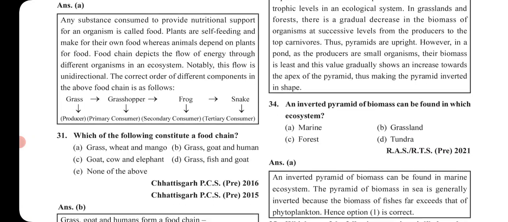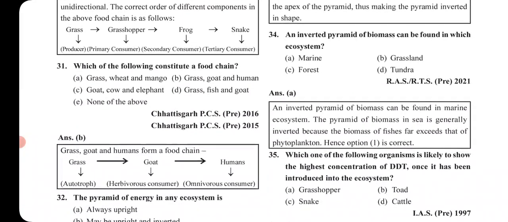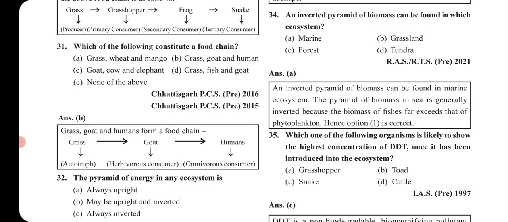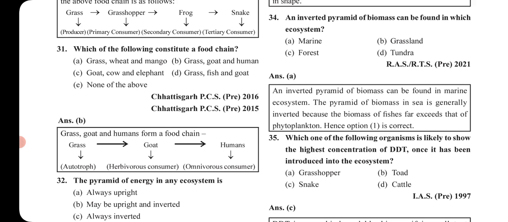Moving to the next question: an inverted pyramid of biomass can be found in which ecosystem? It is the marine one. In marine ecosystems we get an inverted pyramid of biomass. Why is the pyramid of biomass in the sea generally inverted? Because the biomass of the fishes far exceeds that of phytoplankton. So here the fish biomass is more than the phytoplankton biomass, and that is the reason the pyramid is inverted.